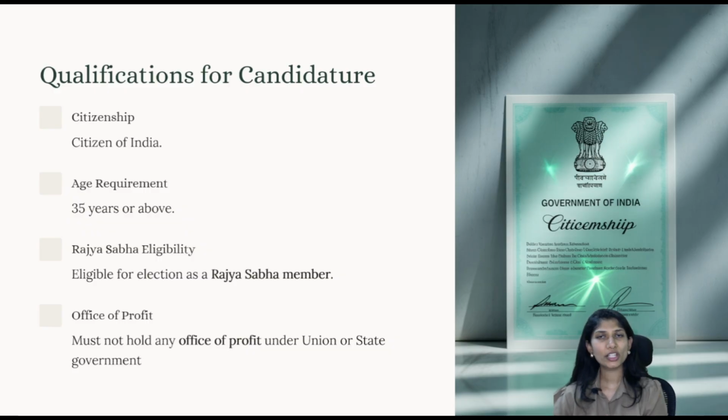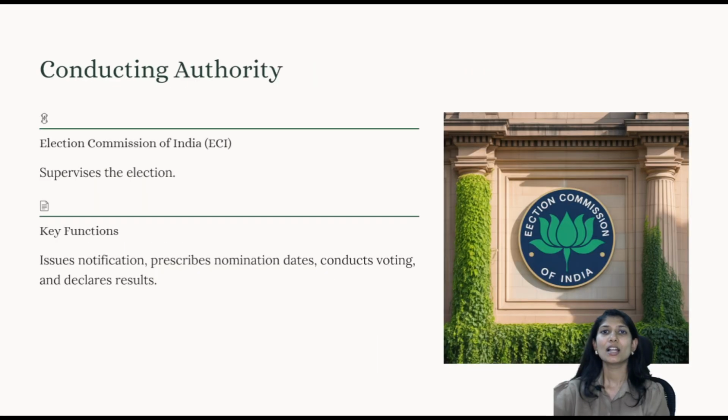What are the qualifications for a person to become a vice president? First, he has to be a citizen of India, he has to be 35 plus years of age, he should be eligible to be a member of Rajya Sabha, and he must not hold any office of profit unless it is, let's say, the president or vice president. Understanding? And there is no limit on how many times a person can become the vice president of India.